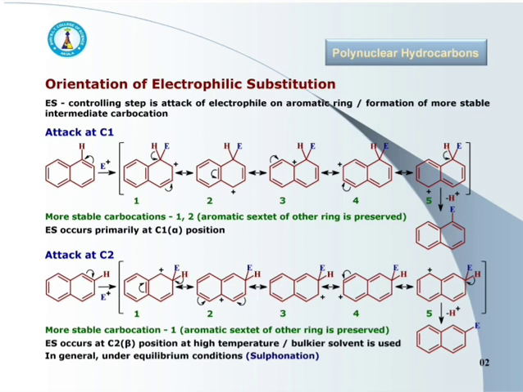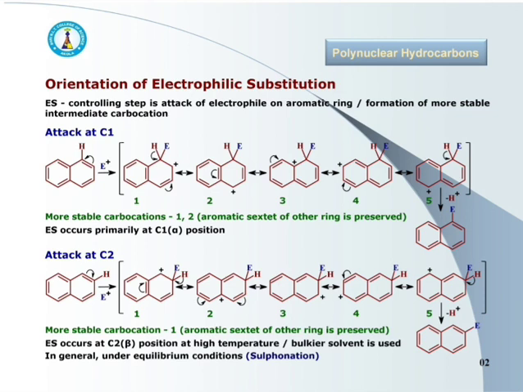The resonance hybrid of the intermediate carbocation resulting from C1 attack, that is alpha attack, is more stable than from C2 or beta attack. So, in naphthalene, electrophilic substitution primarily occurs at the C1 or alpha position.